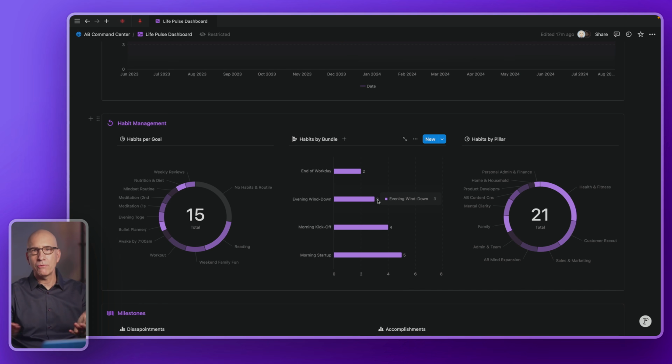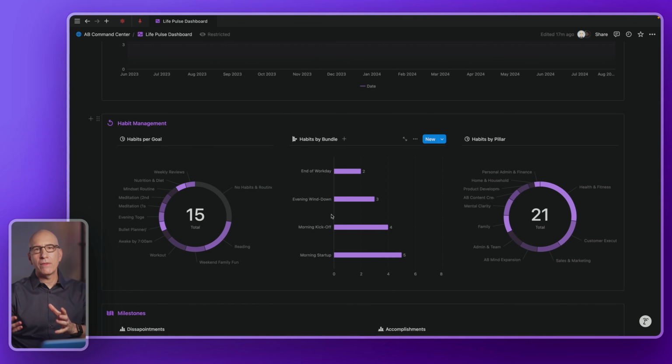When I say habits, I mean routines. I use those terms interchangeably. And then at the end of the workday, I've got two routines that I do. And I just like to keep an eye on how these bundles are built and which ones are packing in more things. It's just a nice view.